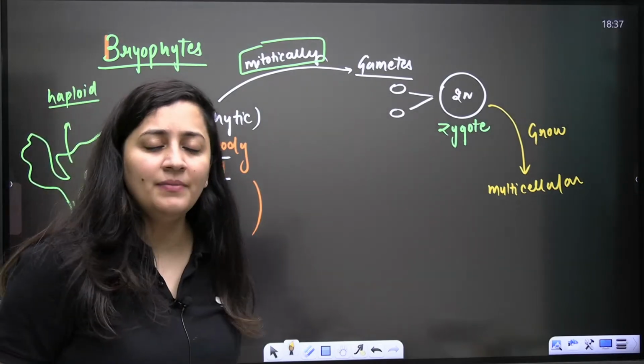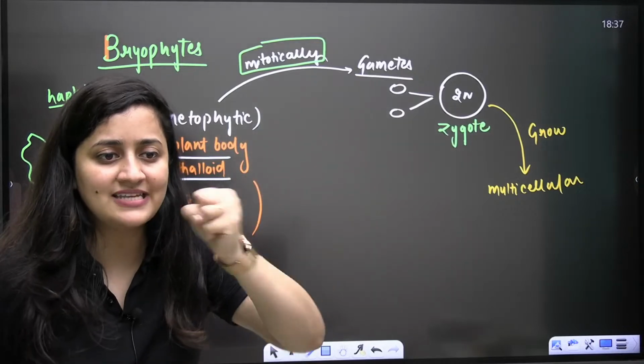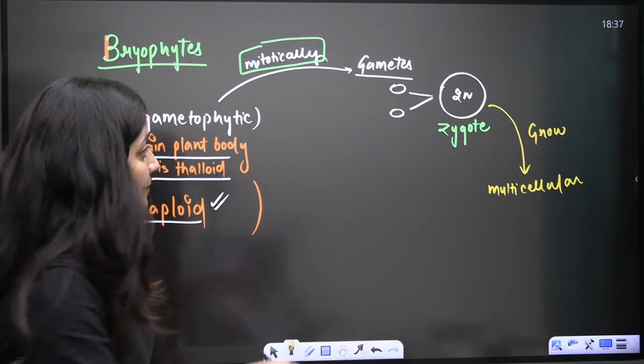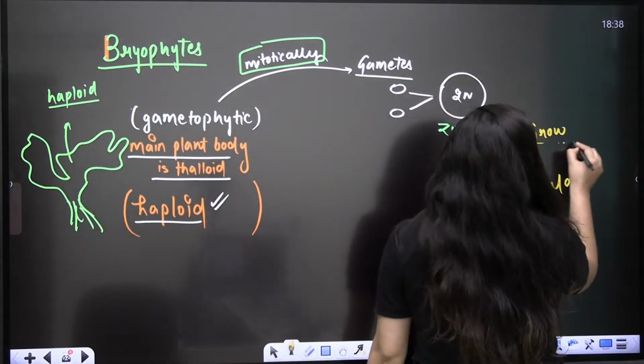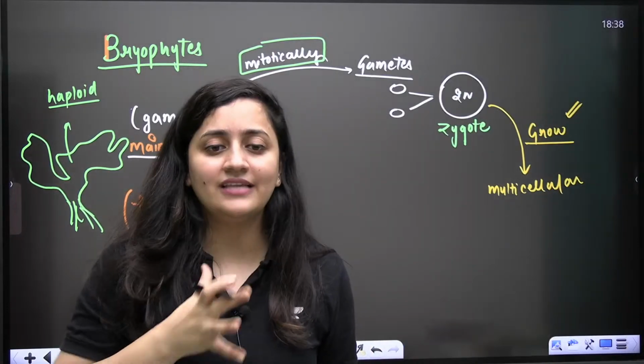Obviously, spores were forming. The zygote was undergoing meiosis. Meiosis was taking place in the zygote and we were getting the spores. The spores were there. But here, the zygote is growing mitotically. It is increasing its cell number. It is becoming multicellular here.